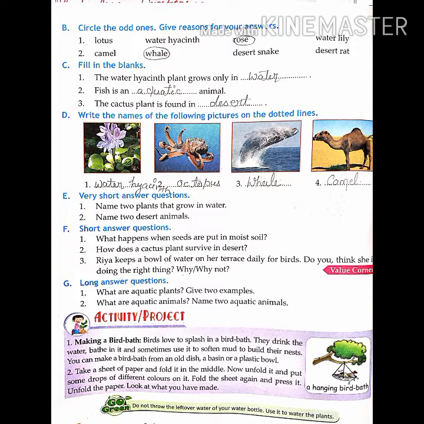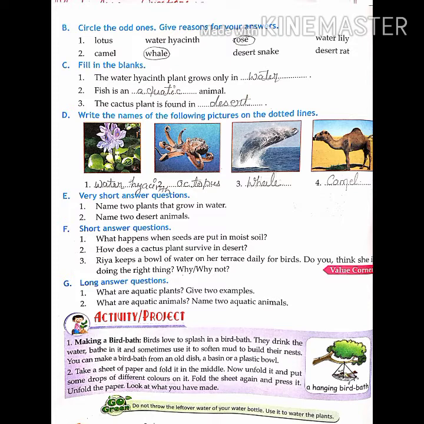Okay, you have to write the names of the pictures you have seen on the dotted line. First one is water hyacinth. Water hyacinth. Okay. Second one is octopus. Octopus. Third one is, look at the picture, it is whale. And fourth one is camel.